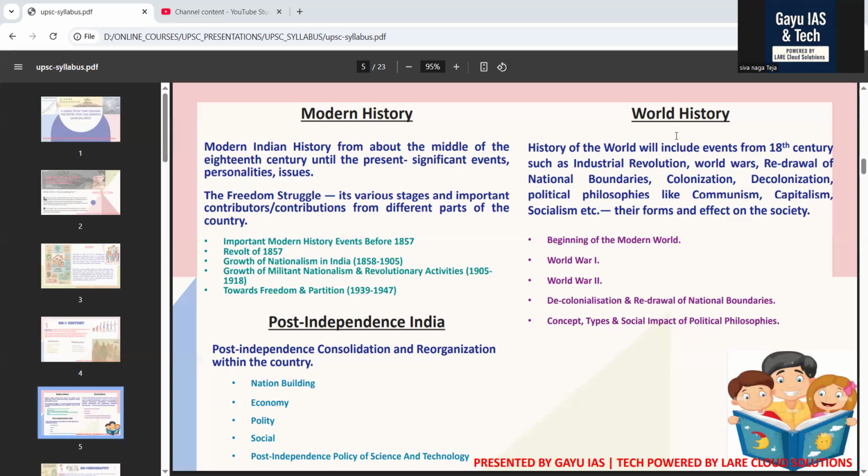Also the role of other leaders, Nehru, Sardar Vallabhbhai Patel, Subhash Chandra Bose, and the impact on common people. After studying this, UPSC may ask why Gandhi is called the father of the nation and what his contributions were. After this, there is another topic, partition and independence.